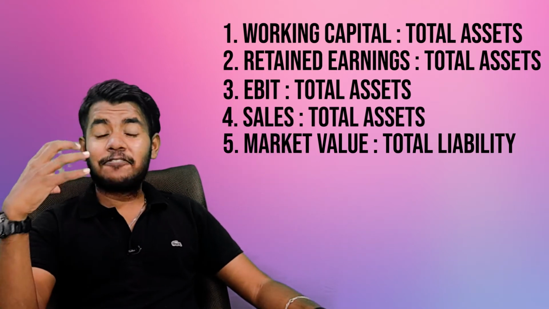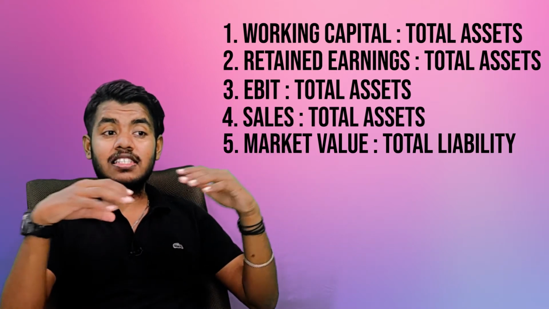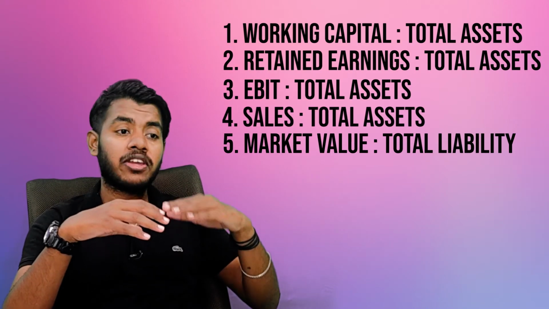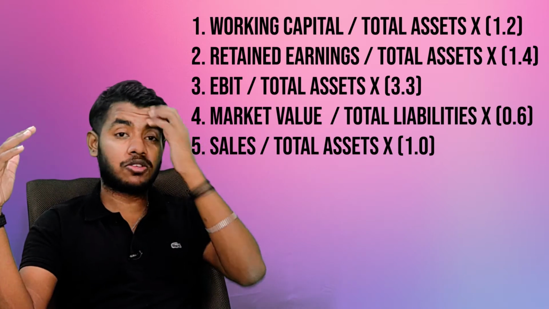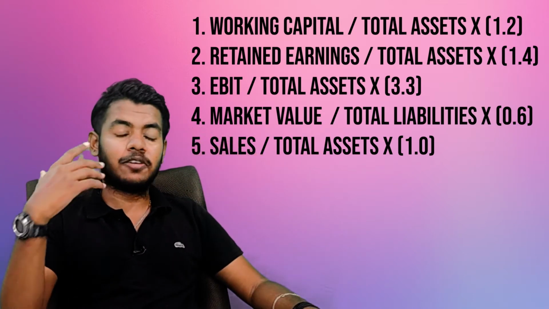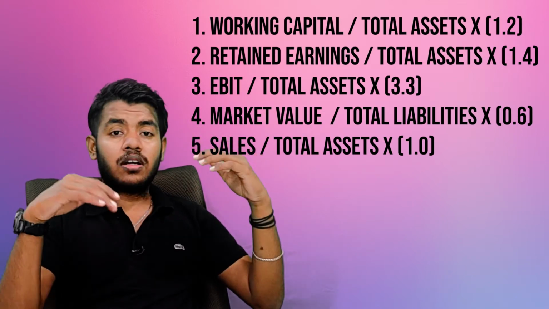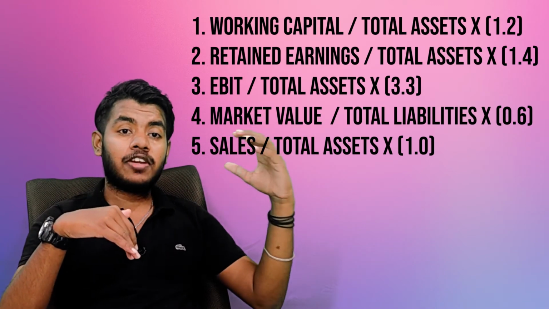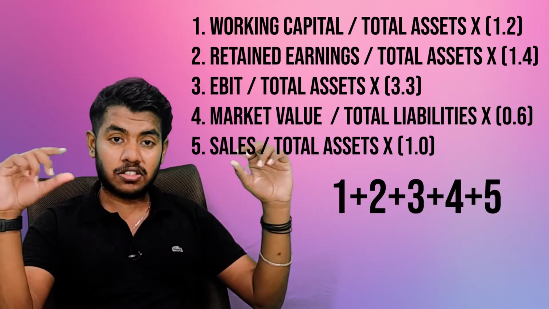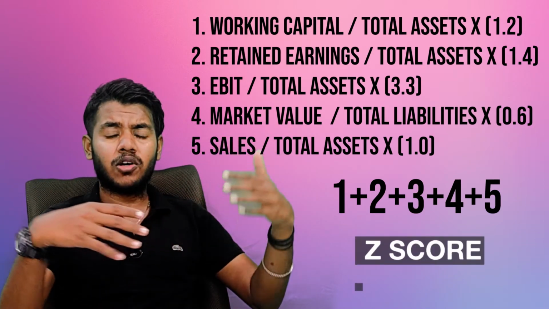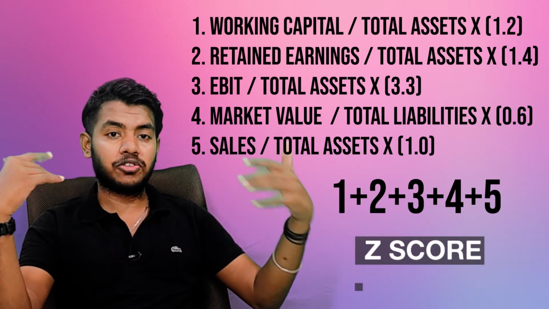Based on these 5 ratios, he has given a separate weightage to every ratio. I'll be putting that weightage on the screen because it is unnecessary for us to understand why that weightage has been given to a certain ratio. Once you multiply every ratio with that factor and sum all of them, you get the Z-score. I'll be putting on the screen how everything will work so you can see that.